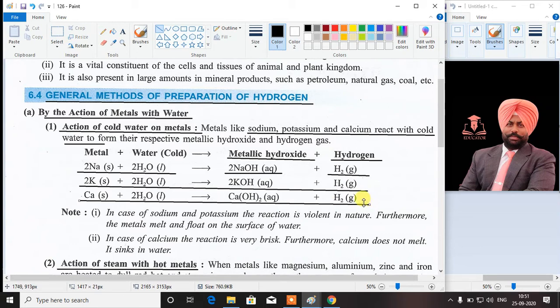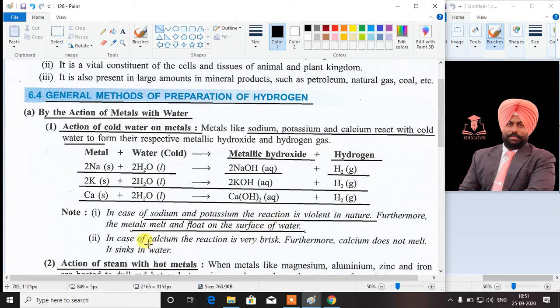Students must practice writing these equations in their notebooks. Here we also have to remember that the reaction of sodium and potassium with cold water is violent in nature, and when sodium or potassium is dropped in cold water, these metals first of all melt and then float on the surface of the water, and the reaction continues forming respective metallic hydroxide and hydrogen gas is formed along with it.